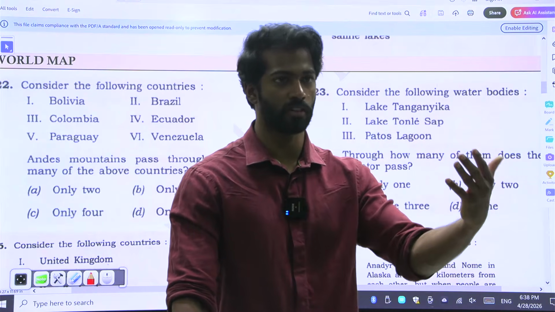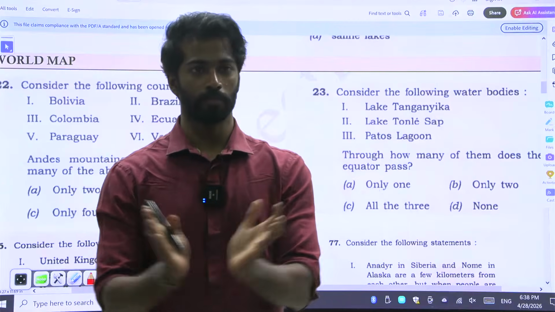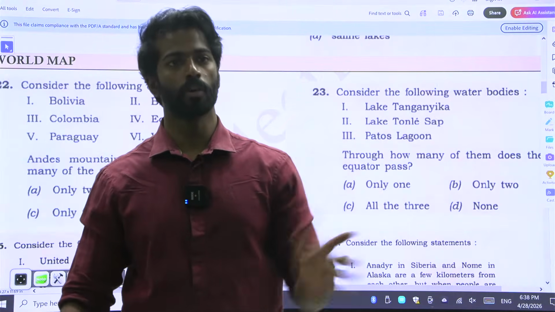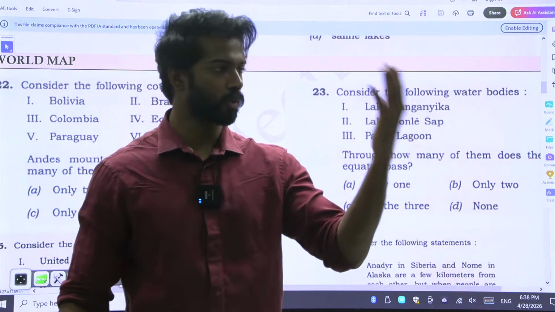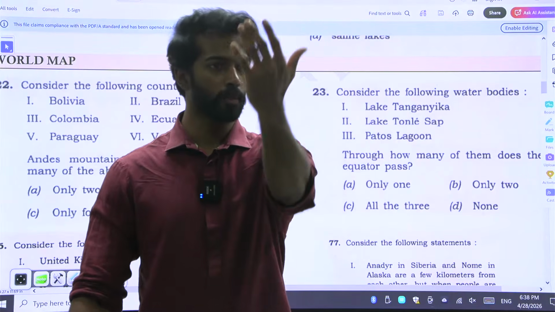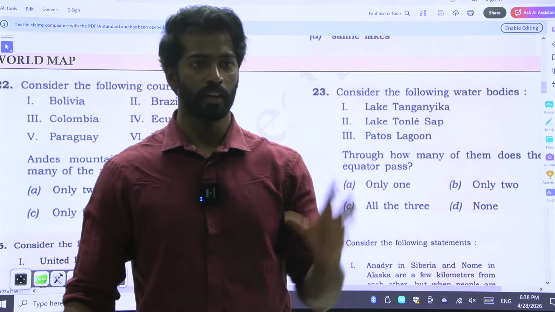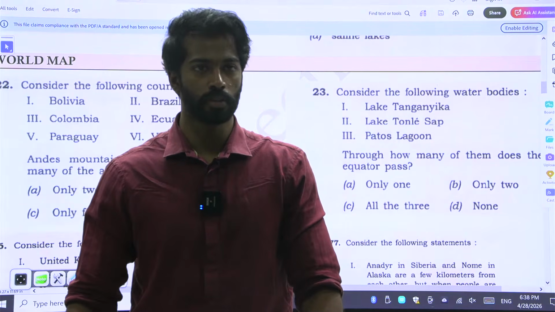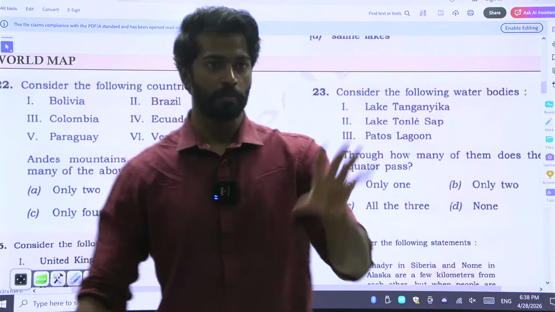Take the map, visualize them. Don't take the world map. Take individual maps. If you have the individual maps, it will work better. So if it's asking about Africa, you can visualize Africa. If it's asking about Europe, you can visualize Europe. And if you take the world map, you'll only look at the world map. It will be very confusing. So use these maps.